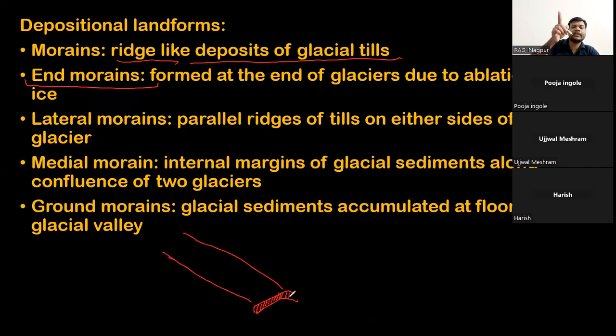Okay, at the end of the glacier, where the ice has started to melt. From this point onwards, the ice will melt. There won't be any glacier. It will convert to a stream, right?